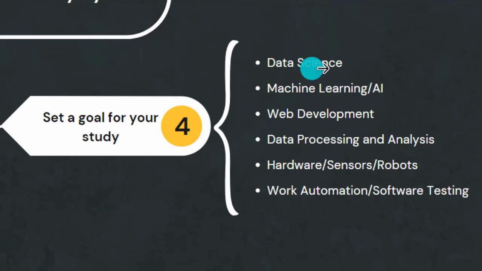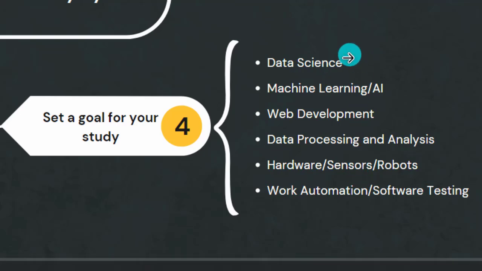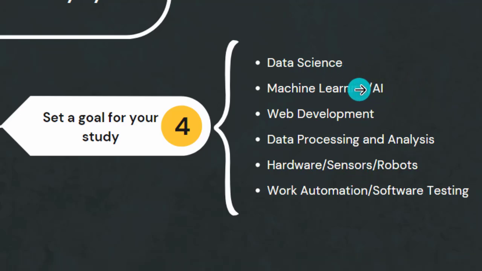If you want to use Python for data science, study only everything related to data science, and forget the others. If you want to start machine learning and AI, you start everything related to machine learning and AI in Python and forget the others. But we know that data science, machine learning, and AI kind of work together. And if you want to use Python for web development, now you need to start everything related to Python for web development.